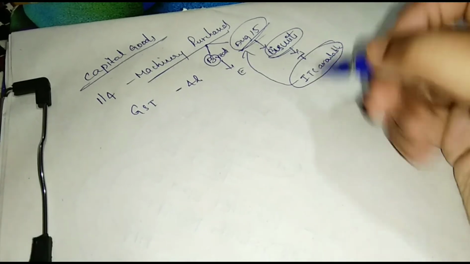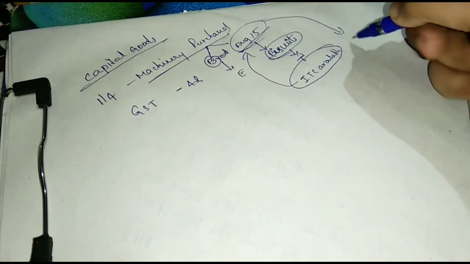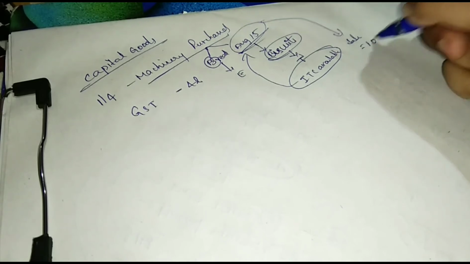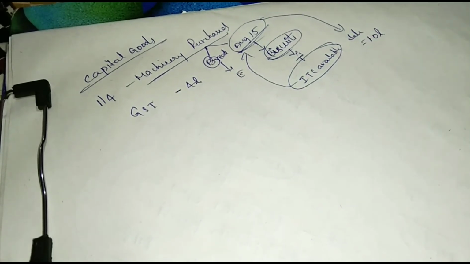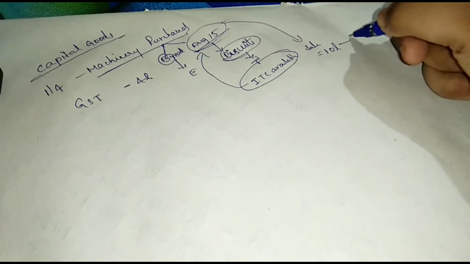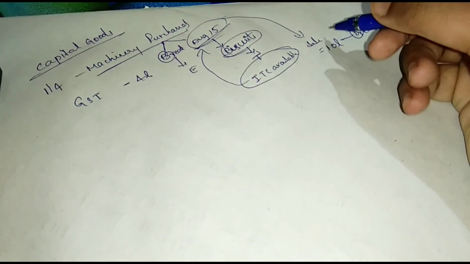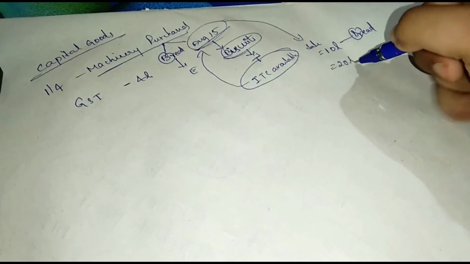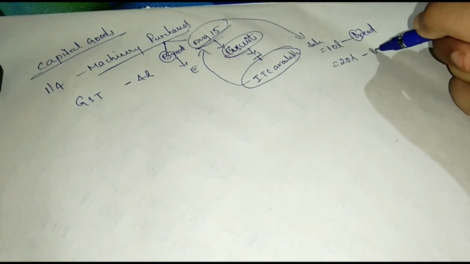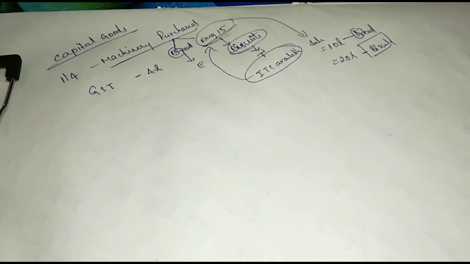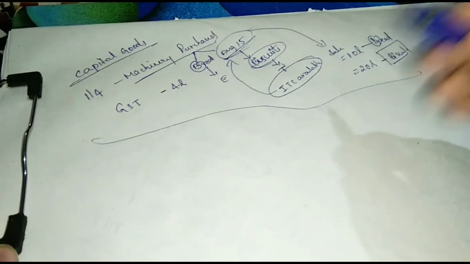Sales for the month of August: 10 lakhs for bread and 20 lakhs for biscuits. Compute the eligible ITC.